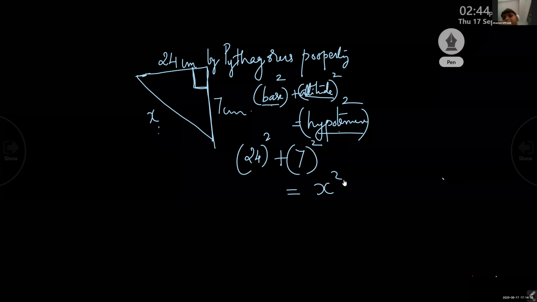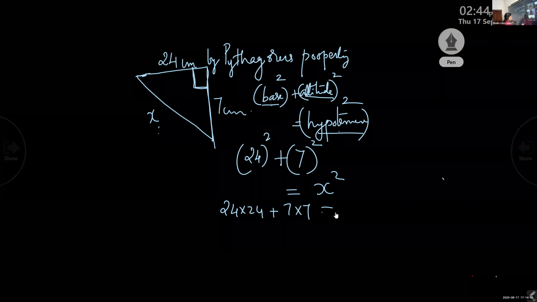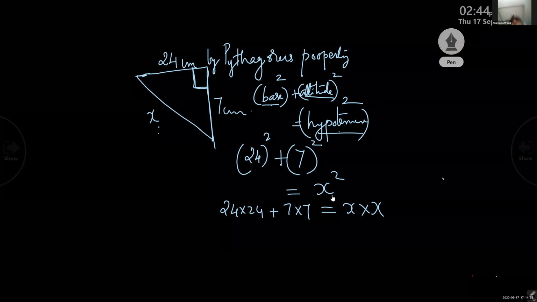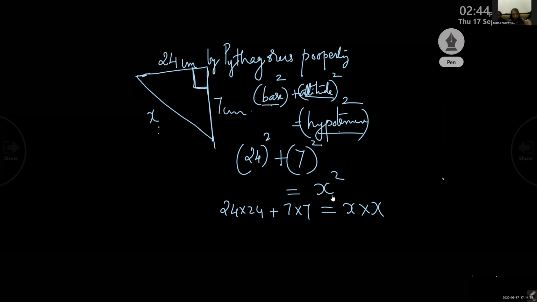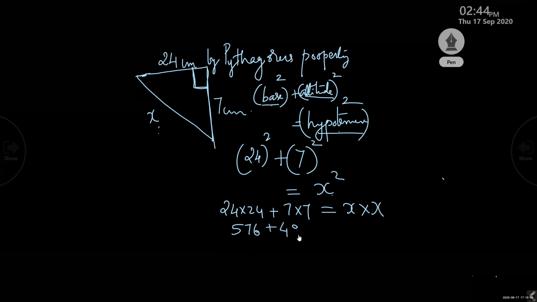So x square. Okay, now we will see what is 24 square. 24 square is 24 into 24, plus 7 square, means 7 into 7, that is equal to x into x. X square means x into x. What is 24 into 24? 24 into 24 equals 576, plus 7 into 7, 49, is equal to x into x. So 576 plus 49 is equal to x into x.